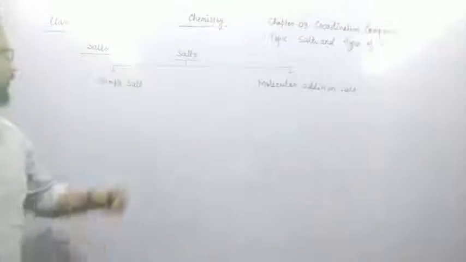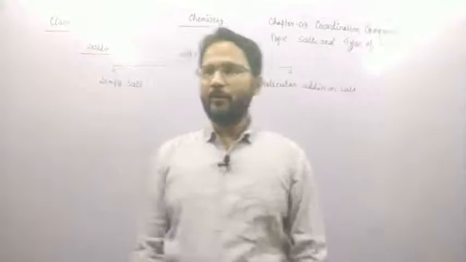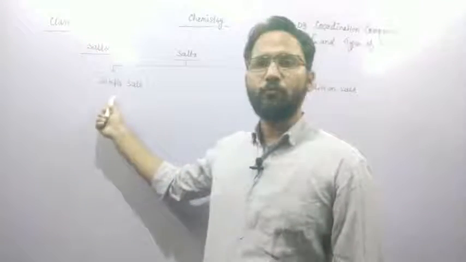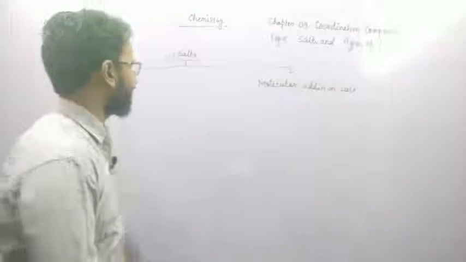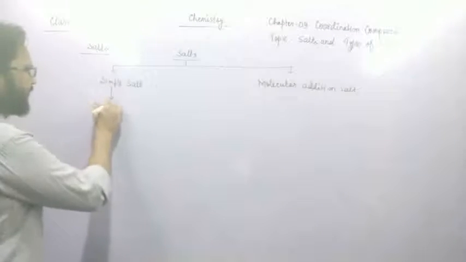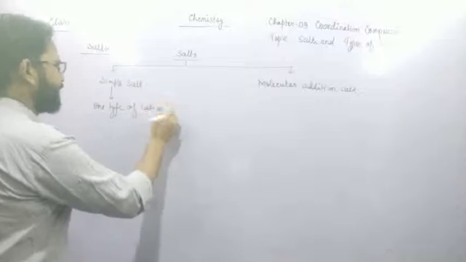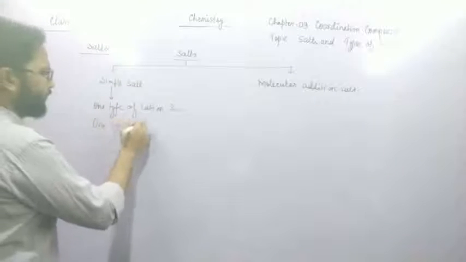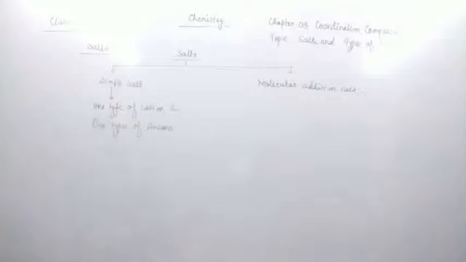You know that simple salt is that salt in which one type of cation and one type of anion should be present. Means any salt containing one type of cation and one type of anion is called simple salt. So simple salt contains one type of cation and one type of anion. For example,